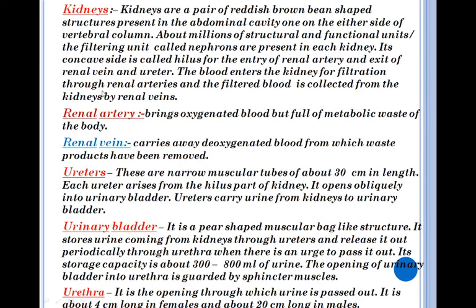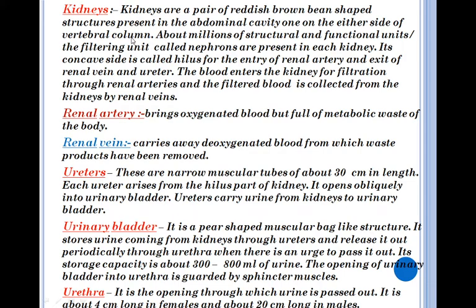Now let us see once again about human excretory system, about which we have learned with the help of diagram. Human excretory system consists of a pair of kidneys which are reddish brown in color and bean shaped structures present in the abdominal cavity, one on either side of vertebral column.